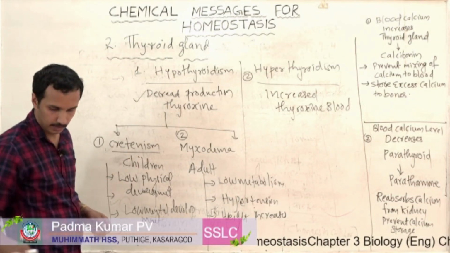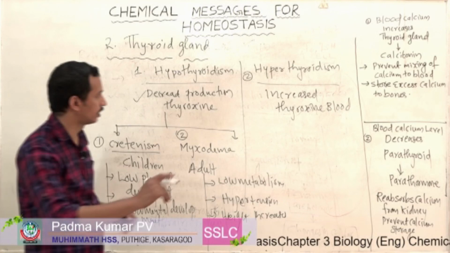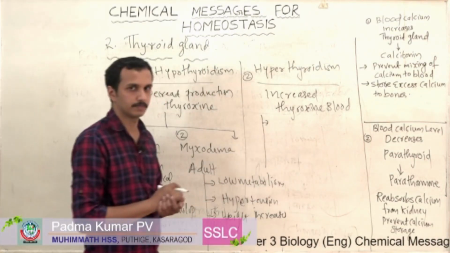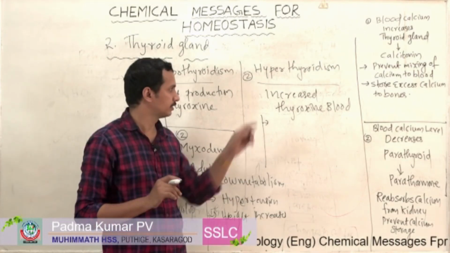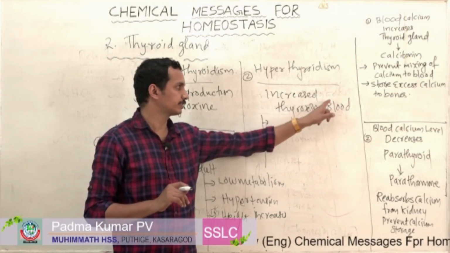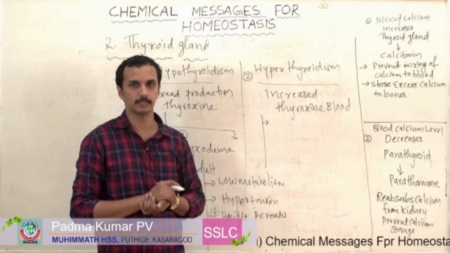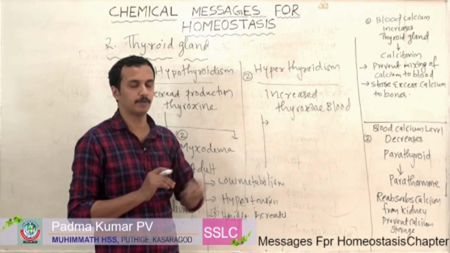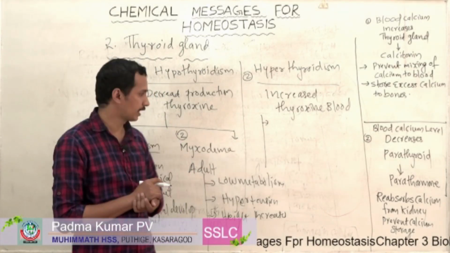Then there are some other disorders. It is called hyperthyroidism. What's the reason behind it? It is mainly due to increased production of thyroxine. Increased production of thyroxine leads to a disorder known as hyperthyroidism. So what are the symptoms?